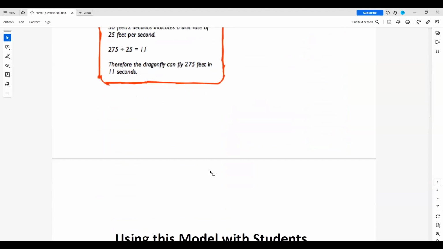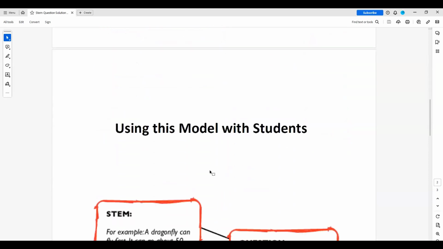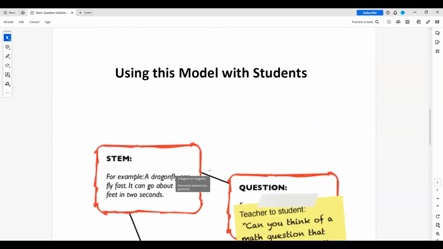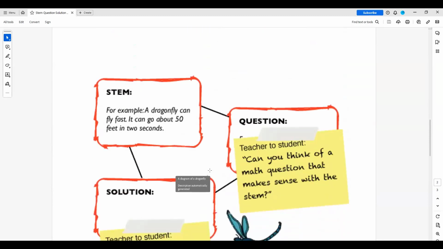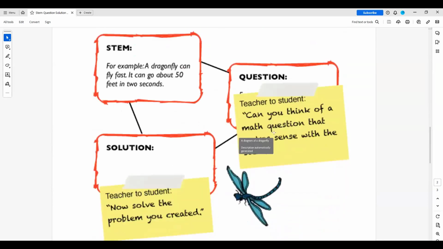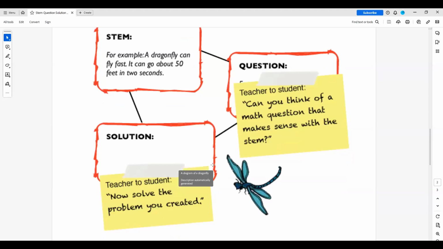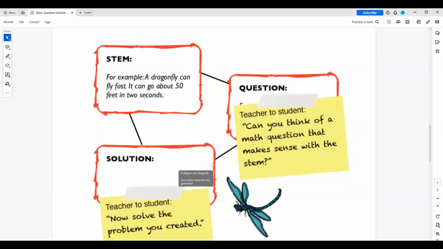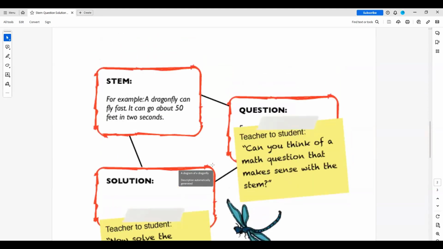So not only do they provide you with this example, but it also gives you, the instructors, how to use this model with students. And here are your sticky notes that go with it. This is what you would say to the student: Can you think of a math question that makes sense with the STEM? And now when it comes to the solution, you say, now solve the problem you created. So this gives not only a visual, but it breaks down the word problem.